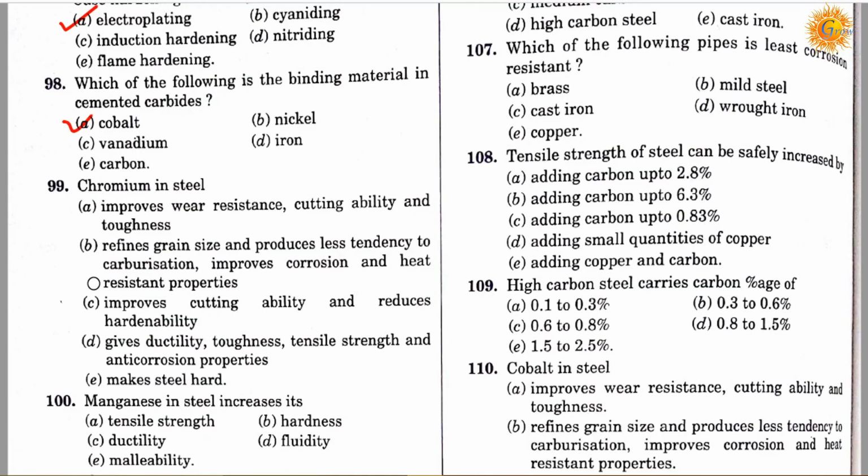Question number 99. Chromium in steel: option A, improves the wear resistance, cutting ability, and toughness; option B, refines grain size and produces less tendency to carburization, improves the corrosion and heat resistance properties; option C, improves the cutting ability and reduces the hardenability; option D, gives ductility, toughness, tensile strength, and anti-corrosion properties; and option E, makes steel hard. So correct answer is A. Chromium in steel improves the wear resistance, cutting ability, and toughness.